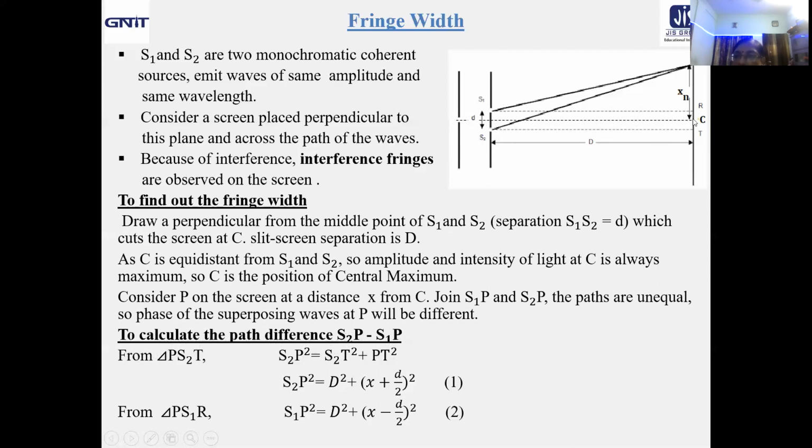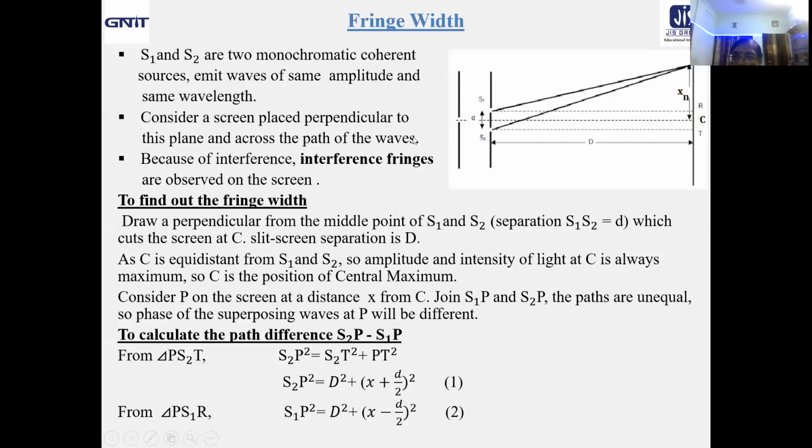That means both the waves are meeting at C at same phase. So C will be the position of maximum always because amplitudes and intensity will be maximum according to principle of superposition. As both the sources emit waves at same time, they will reach at C at same time. So C is the position of central maximum. You will always get maximum there.